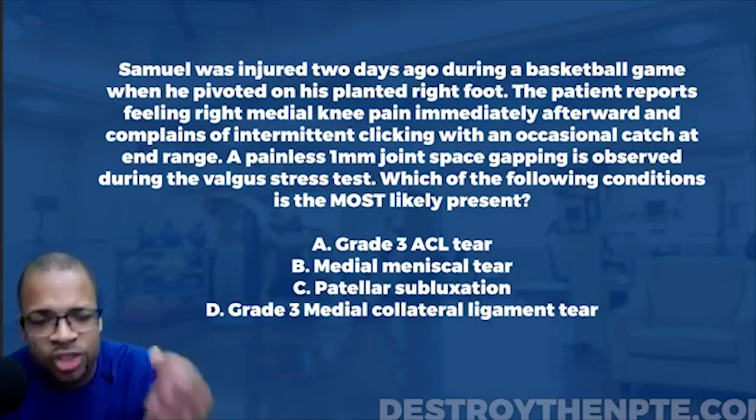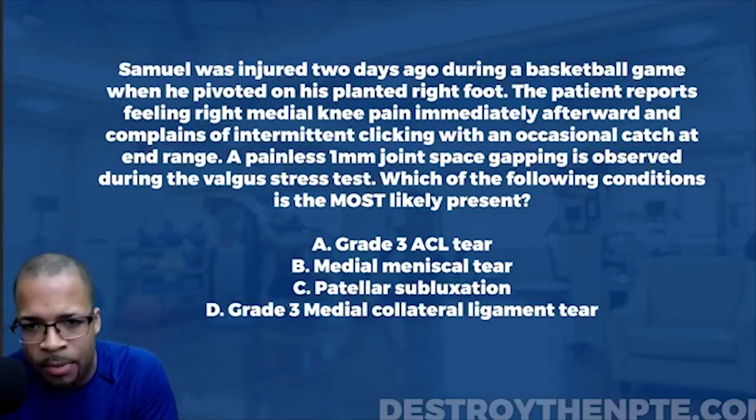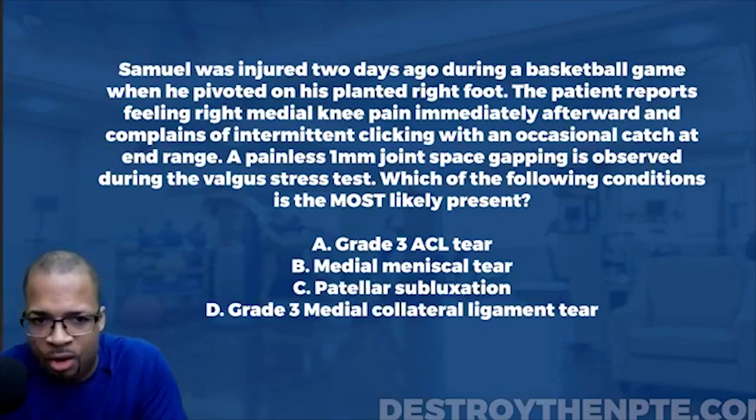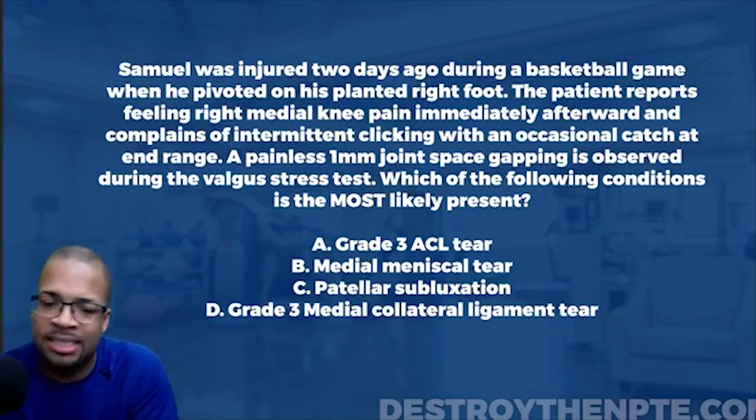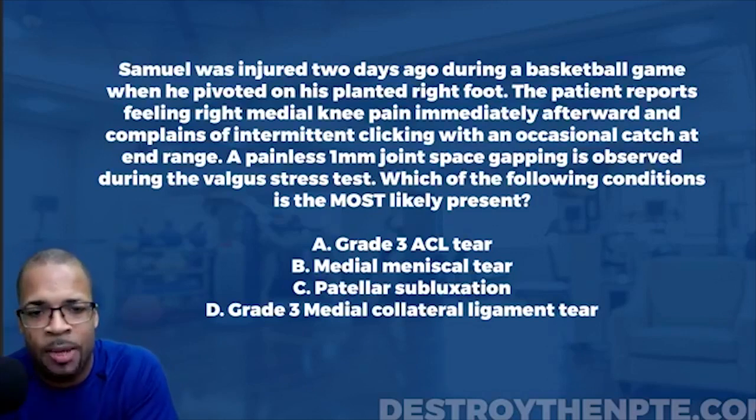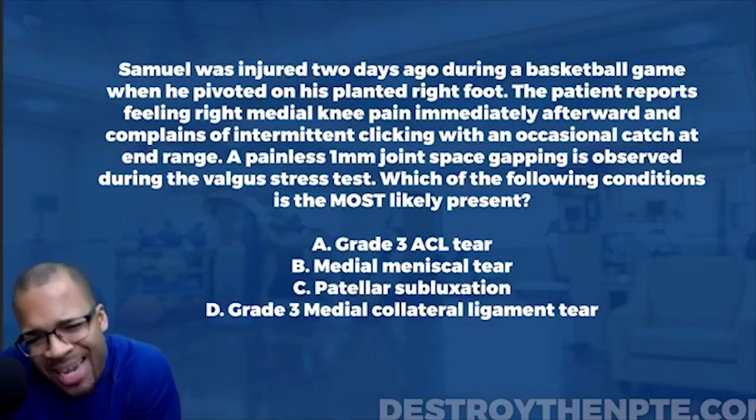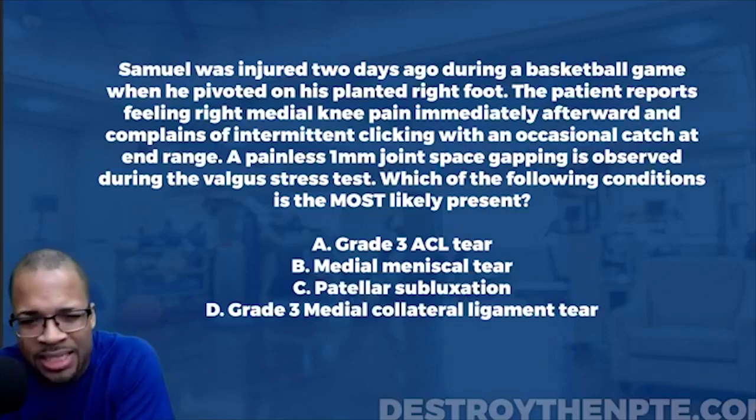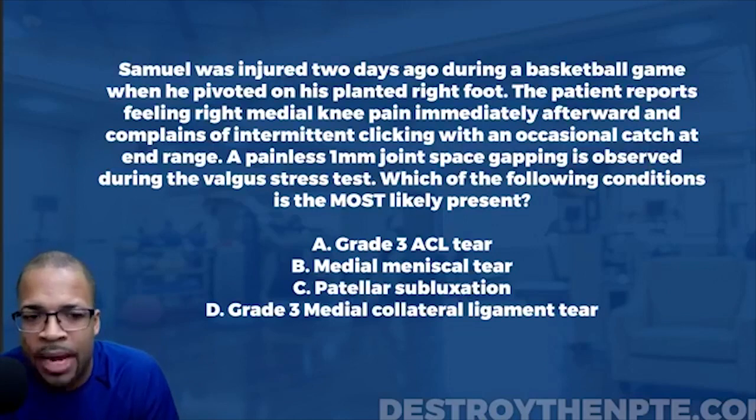It says the patient reports feeling right medial knee pain immediately afterward and complains of intermittent clicking and occasional catch at end range. All right, so this is important too. We got to think about the soft tissues that are referring to that medial knee. Again, it could be an ACL, could be a medial meniscus, it could be a ligamentous tear, medial collateral ligament. So all those potentially could cause medial knee pain. Maybe even a patellar subluxation. You know, that typically causes lateral pain. We typically have a lateral patellar subluxation. So I'm not really expecting medial knee pain there, but maybe.